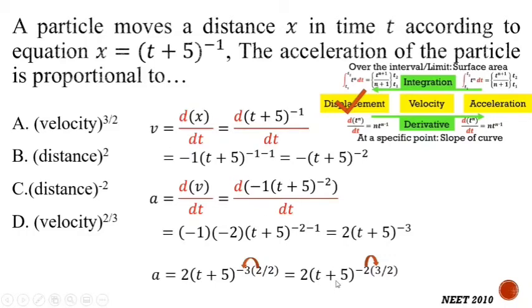So this can be written as velocity raised to 3 by 2. Here you can see these are the two common terms, and I will replace this term with the help of velocity. So this becomes minus v raised to 3 by 2. That means the acceleration is directly proportional to velocity raised to 3 by 2, which is the correct answer. Here option A is the correct answer.